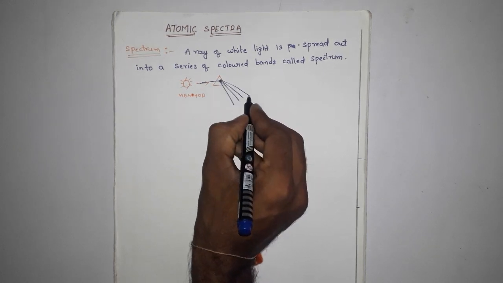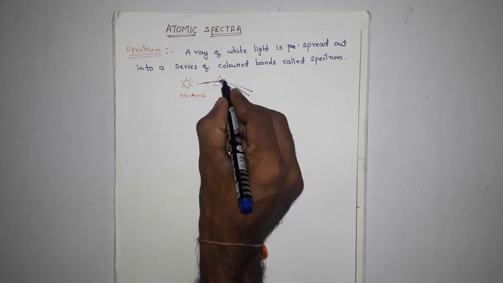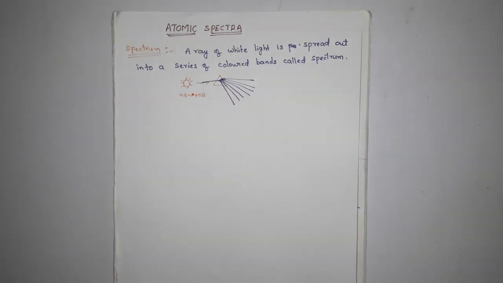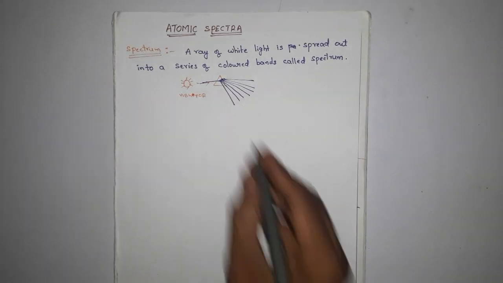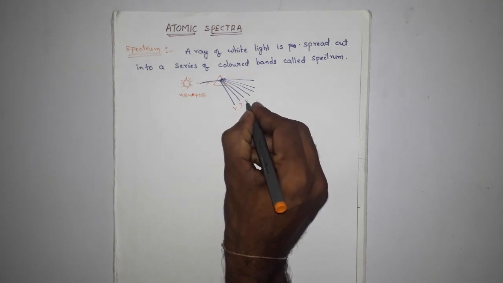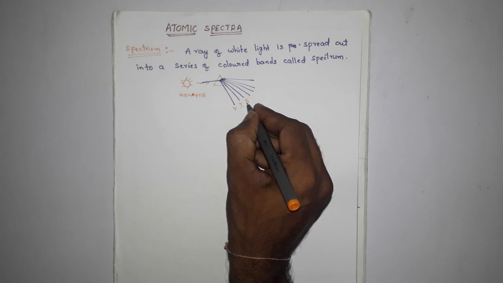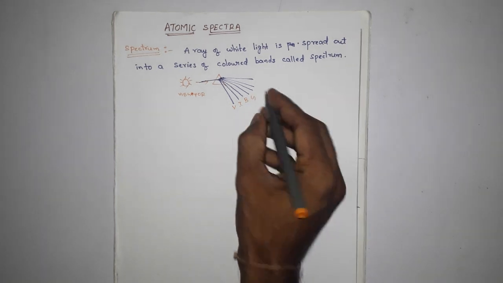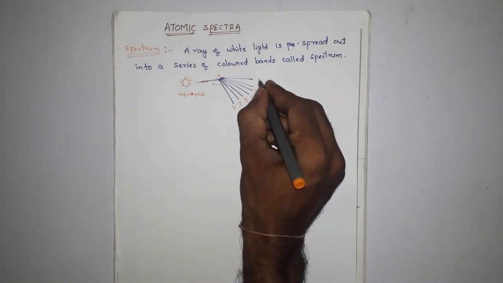Light bends like this. The colors are violet, indigo, blue, green, yellow, orange, red.